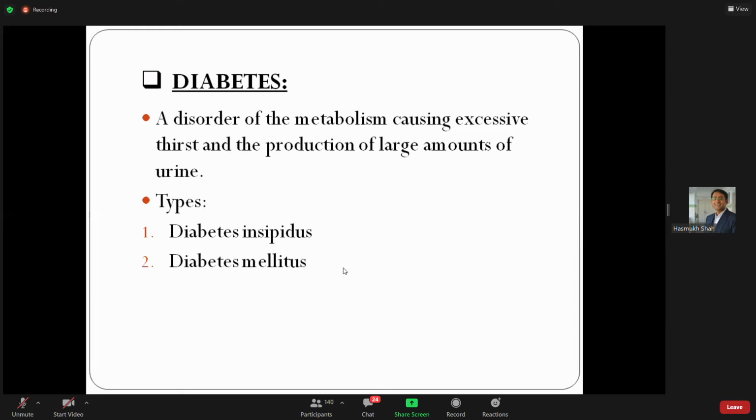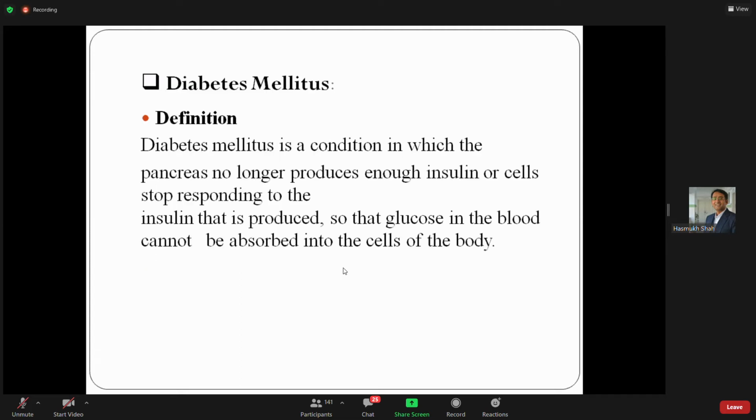Now we see the definition of diabetes. A disorder of metabolism causing excessive thirst and production of a large volume of urine. Simple, it is based mainly on the excretion of urine. That is the definition of diabetes, okay? Don't write glucose level here. It is the disorder of metabolism causing excessive thirst and excessive urination, production of a large amount of urine. And there are two types of diabetes, insipidus and mellitus.